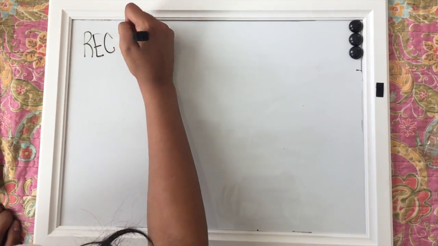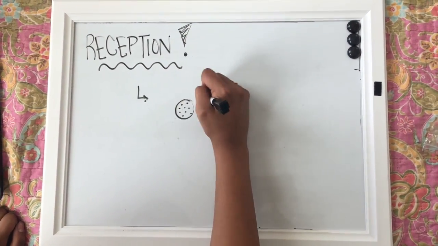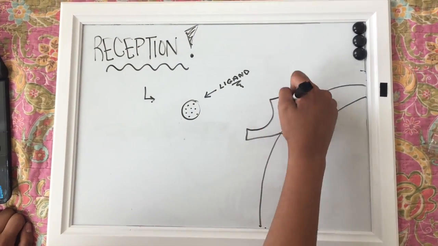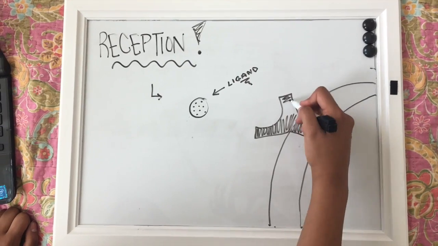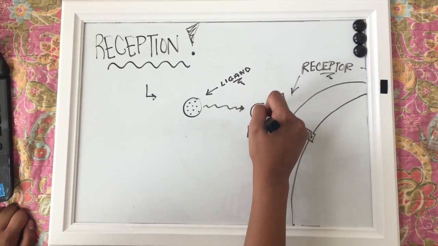We're going to now talk about how this pathway exactly works. The first step in this pathway is called reception. During reception, a ligand travels and binds with the receptor protein in the cell's membrane. It's important to remember that the binding between a ligand and a receptor is highly specific.